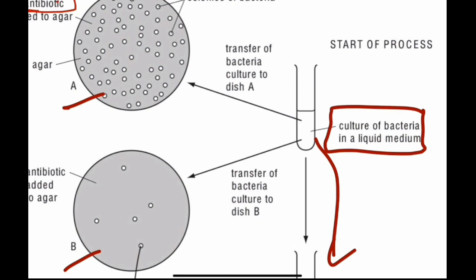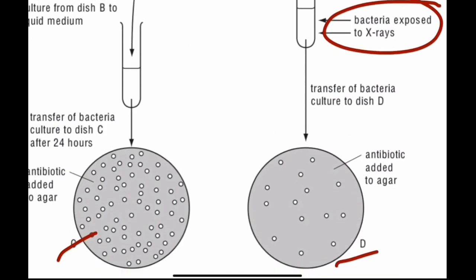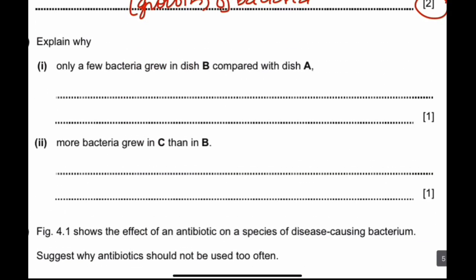In dish A, no antibiotic was added, meaning there was nothing that could be used to kill the bacteria. Whereas in dish B, antibiotic was added, so there was something that could be used to kill the bacteria. So in dish B, you need to write that since there was antibiotic present, most of the bacteria must have been killed by the antibiotic.